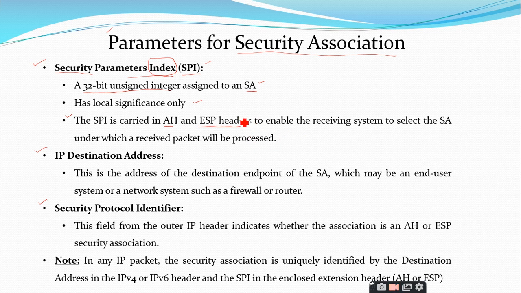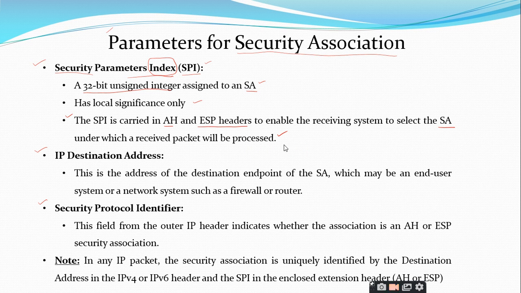Why are we placing this SPI inside the AH and ESP headers? Once the ESP packet or the IPsec packet is received at the receiving end, it will simply unwrap that ESP header or AH header, and check that particular SPI field in order to identify the security association under which the packet will be processed.